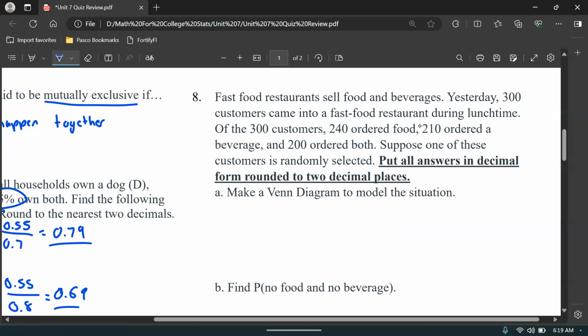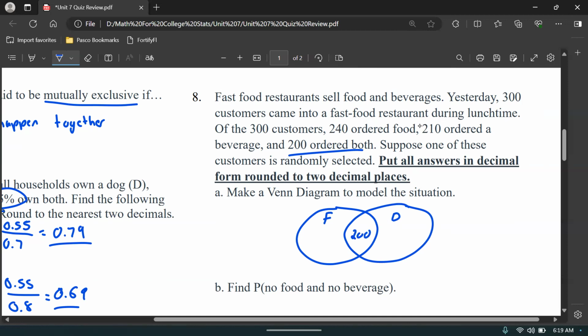All right. So Venn diagram. You'll have to do this part on paper when you do the quiz, but here we go. We're gonna have food, we're gonna have drinks. Now we have 200 that ordered both. So 200 goes right in here.